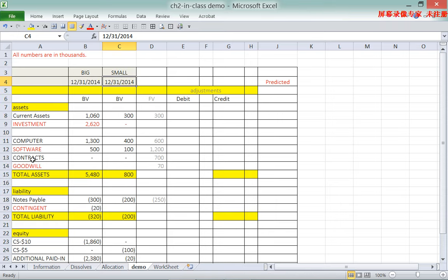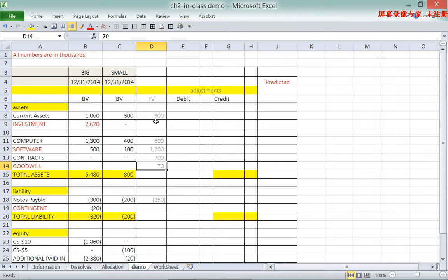If you look at this Excel sheet, it's the worksheet that we need to consolidate. For ease of explanation, I added a column which shows the fair value of all the assets and liabilities of Small Company, which is the subsidiary. I also show the goodwill here, just to explain easily.